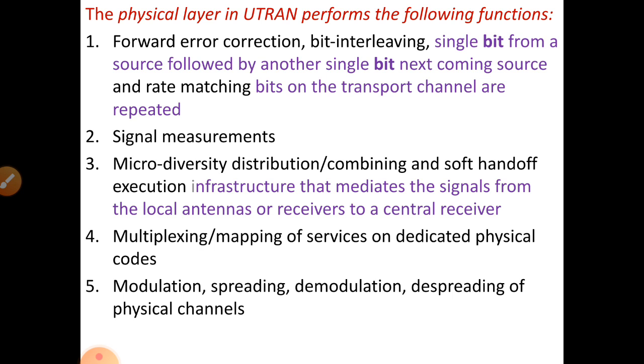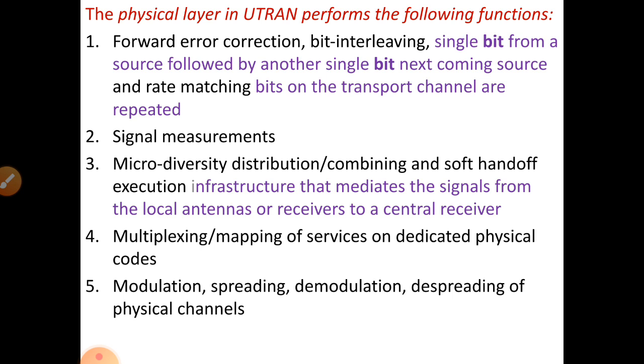The third important function is rate matching. Rate matching means bits are repeated on the transport channel. For example, I am transmitting bits like 1, 2, 3, 4, and suppose the third bit is repeatedly transmitted. That is rate matching. The next important function of UTRAN is signal measurement. Based upon the signal condition, they will increase or decrease the transmit power.